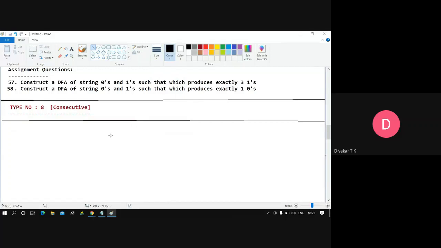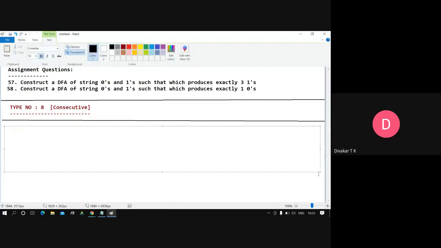Fine, great. So problem number 59. The 59th problem. Construct a DFA over zeros and ones such that it produces consecutive three zeros.